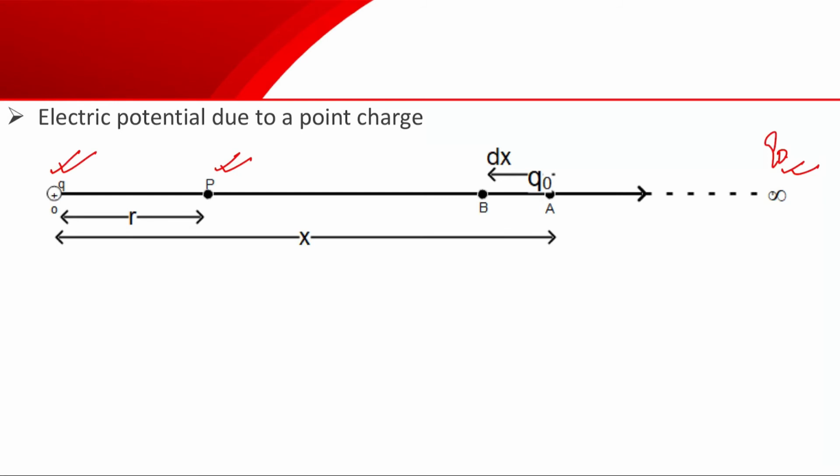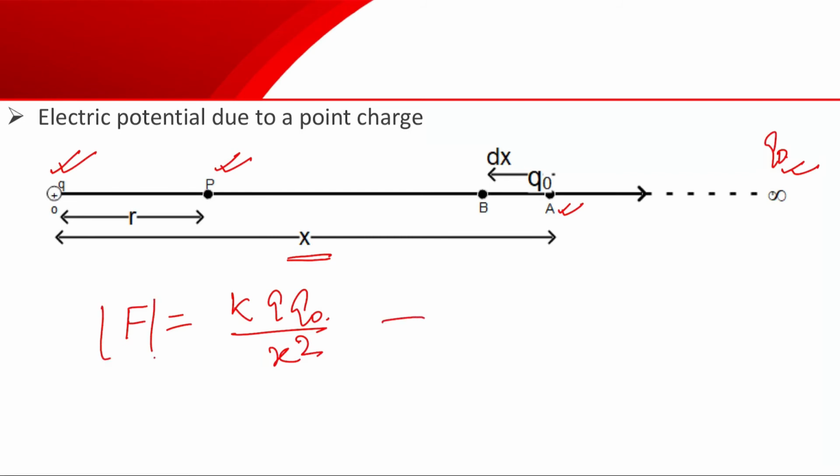And let the intermediate point be point A, which is at a distance x from this stationary charge plus Q. So if we apply Coulomb's law and find the force, the force F will be equal to K Q Q naught upon x square. This will be the magnitude of the force, from Coulomb's law.